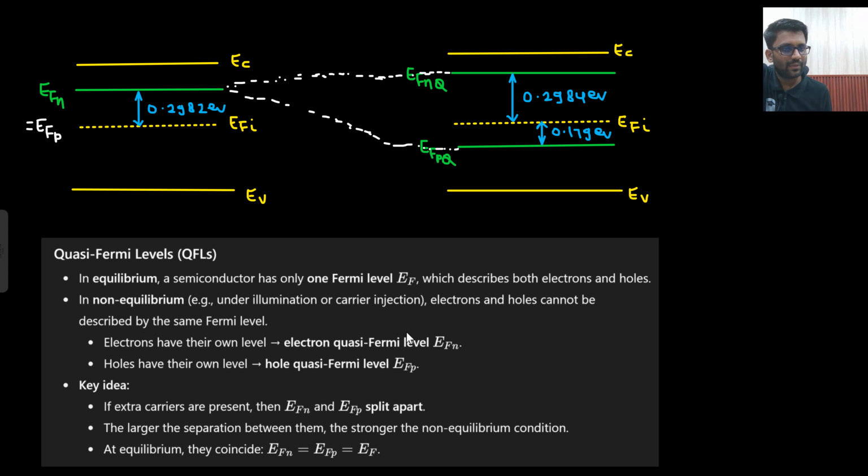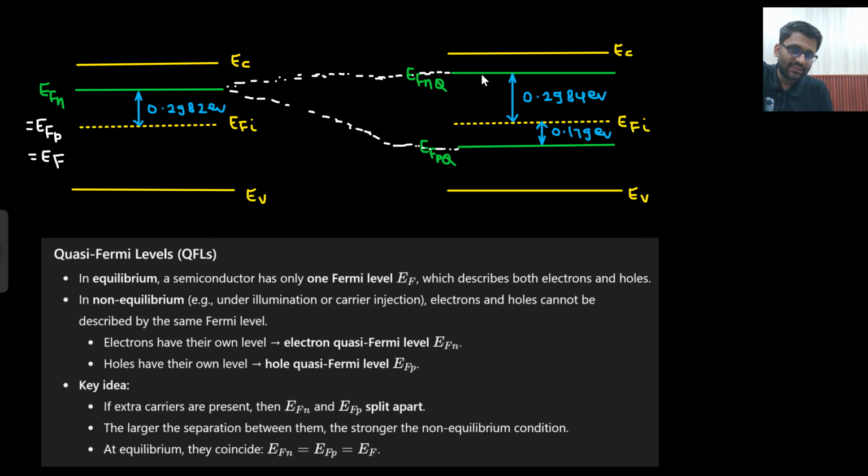Electrons will have their own Fermi level, known as the electron quasi-Fermi level, and holes will have their own Fermi level, known as the hole quasi-Fermi level. Okay, so what is the key idea? The key idea is that at equilibrium, EFN equals EFP equals EF, so you can simply call it EF. But if there are extra charge carriers present, then EFN and EFP will be split apart.